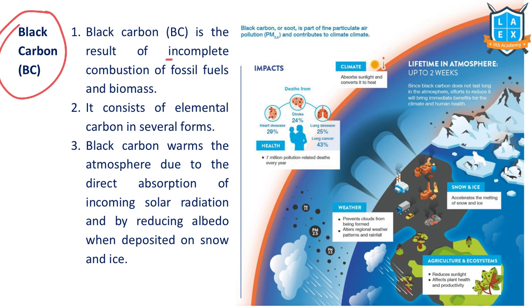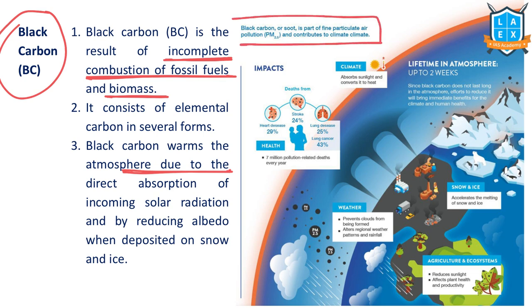Black carbon is the resultant of incomplete combustion of fossil fuels and biomass. It is a particulate matter, black carbon. It consists of elemental carbon, and when it enters the atmosphere, it has a high capacity to absorb solar radiation. Let's say a thermal power plant or high vehicle traffic movement is there in a particular area. Then this can accumulate as soot, which we call particulate matter 2.5 also.